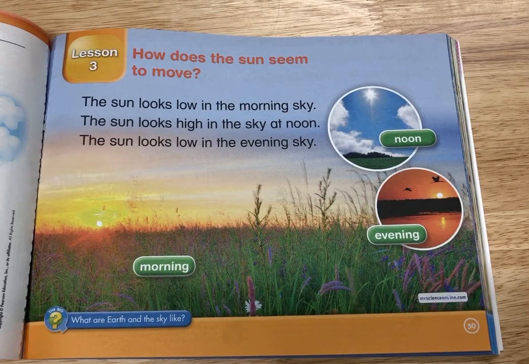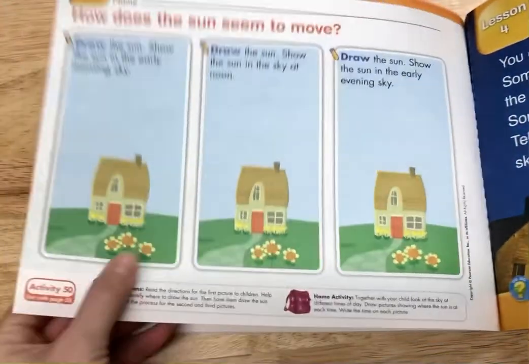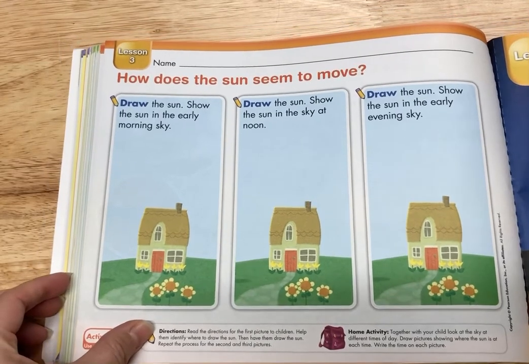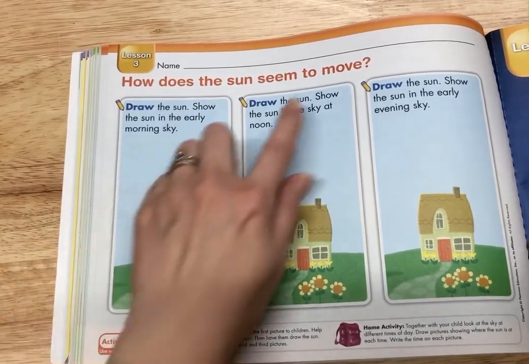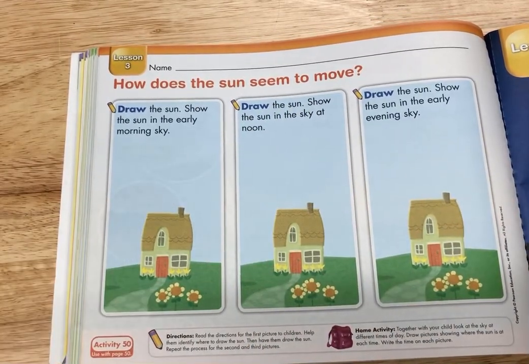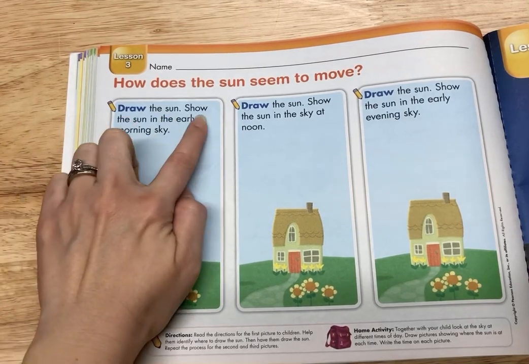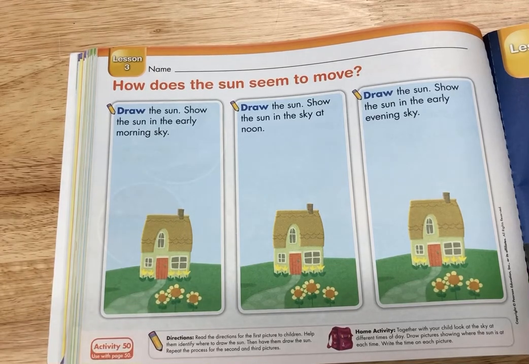So, let's turn the page. Let's look at our activity page. All right, so our activity page. Okay, how does the sun seem to move? Now you're going to draw for this page. It says here, draw the sun, show the sun in the early morning sky. So if you remember how the sun looked in the early morning, right?